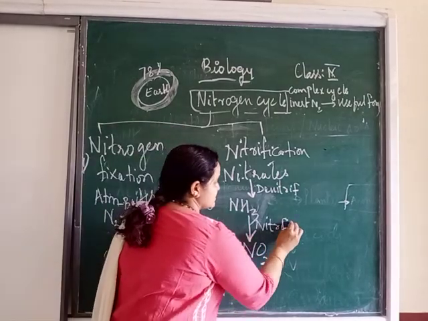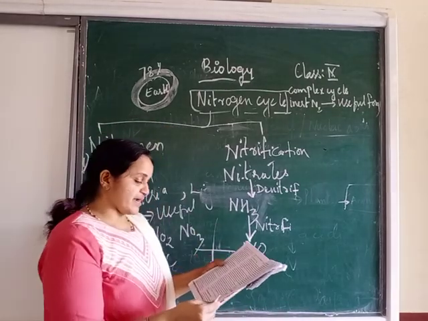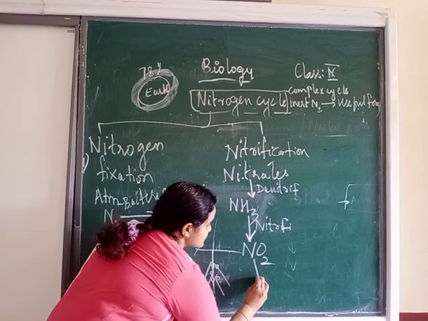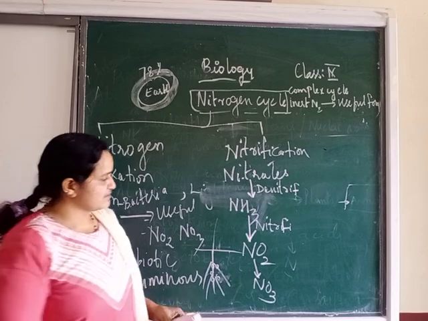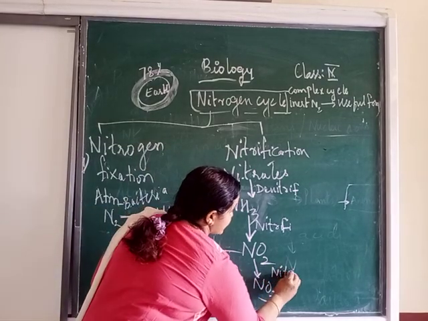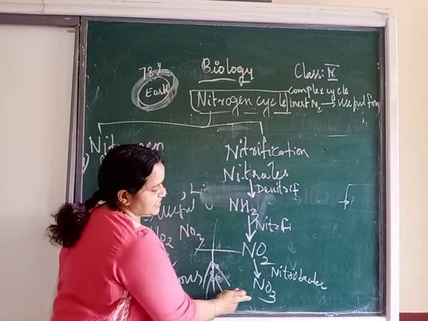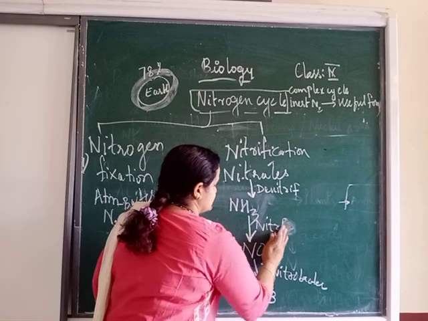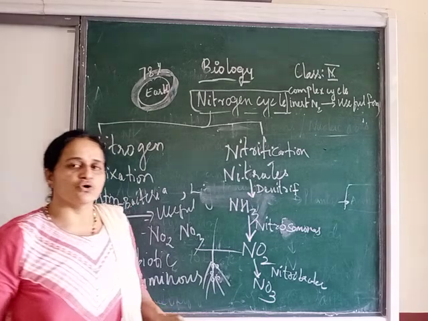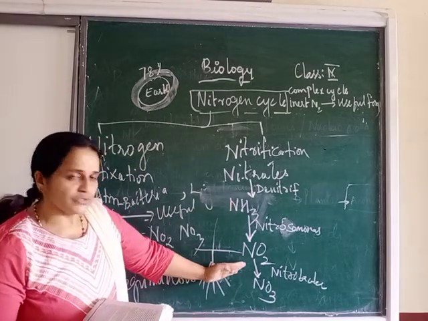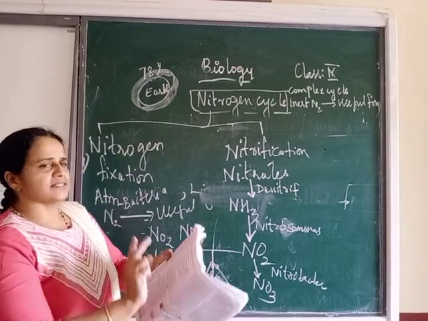Okay, denitrifying bacteria, nitrifying bacteria. You know nitrifying bacteria, what are the examples? Nitrosomonas. So this ammonia is converted to nitrites. Further, these nitrites are getting converted to nitrates. Nitrobacter, the bacteria which converts nitrite to nitrate, Nitrobacter. Here, Nitrosomonas. Nitrosomonas converts ammonia into nitrite, and Nitrobacter converts nitrite into nitrate. So see the cycle in this way.